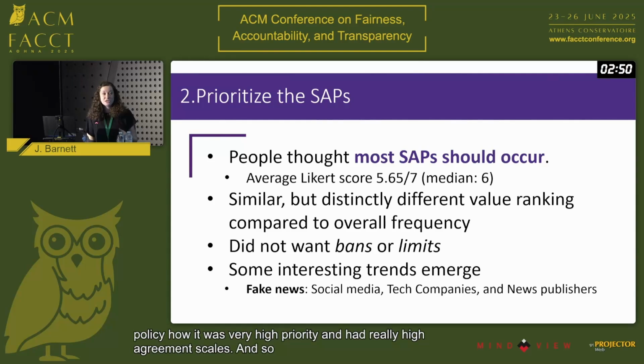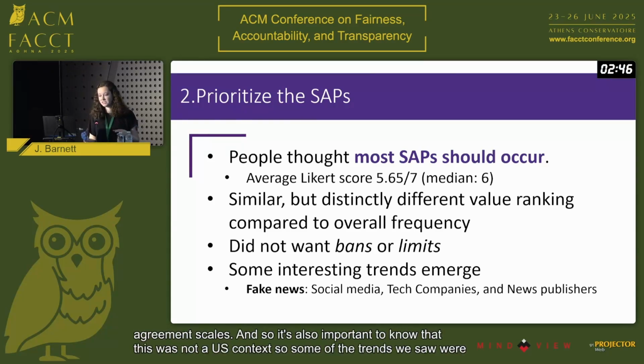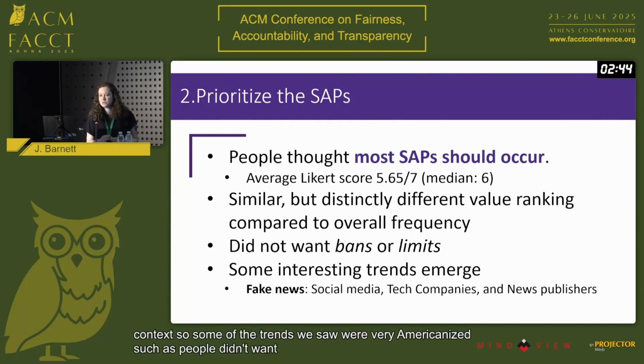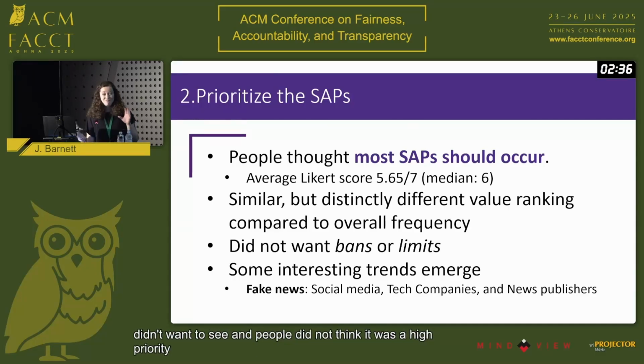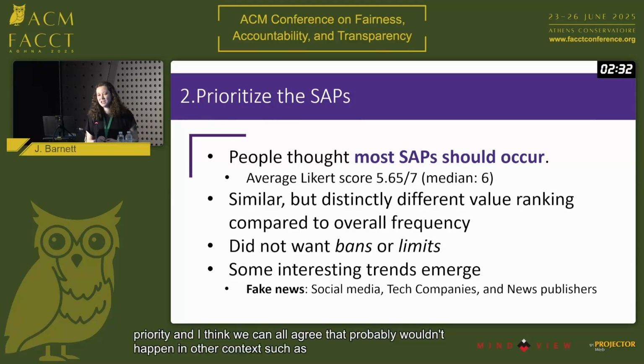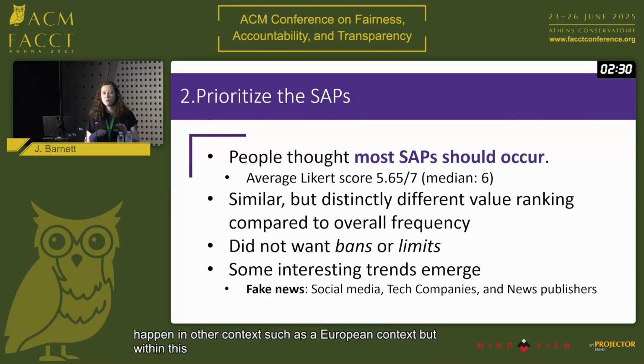It's also important to note that this was done in a US context, so some of the trends we saw were very Americanized, such as people didn't want bans or limits. Whenever those words appeared in stakeholder action pairs, they predominantly fell to the bottom of these rankings. People didn't want to see them, and people did not think it was a high priority. And I think we can all agree that probably wouldn't happen in other contexts, such as the European context. But within this Americanized context, people wanted much more lenient policy in regards to bans and limits.